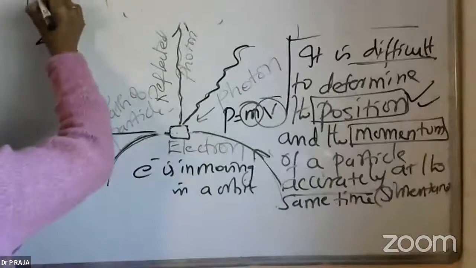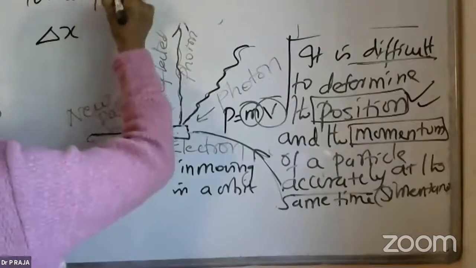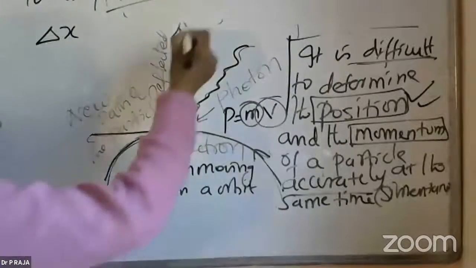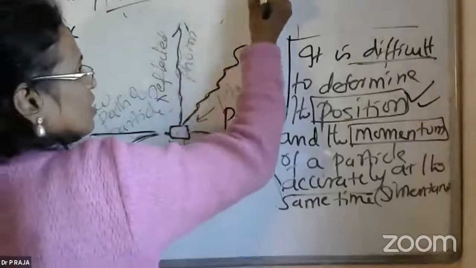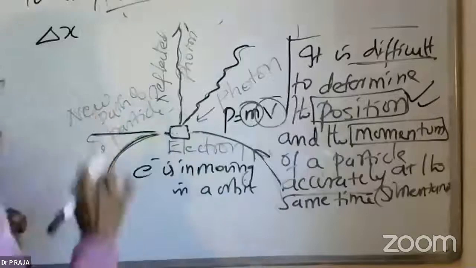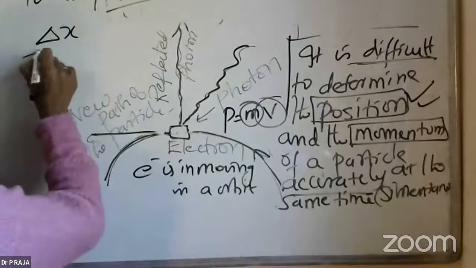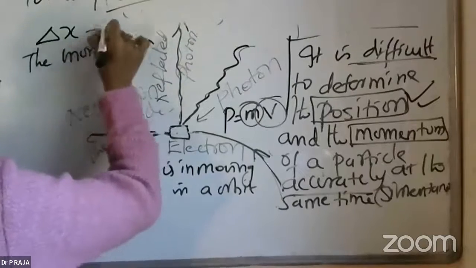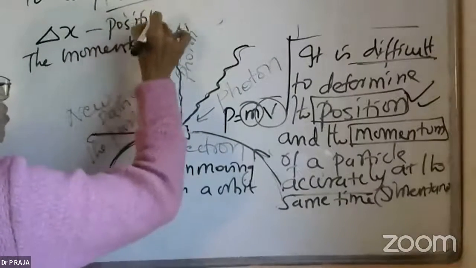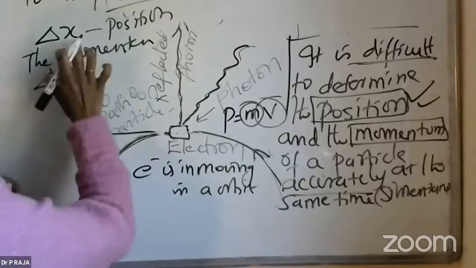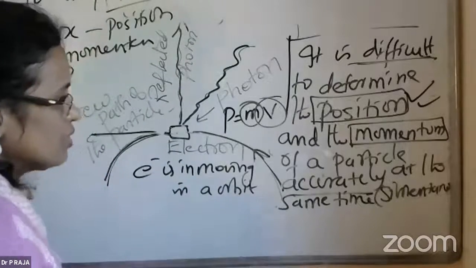So let the position determination be taken as delta x, and the momentum determination be delta p. If we take delta x and delta p, shall I rub this?